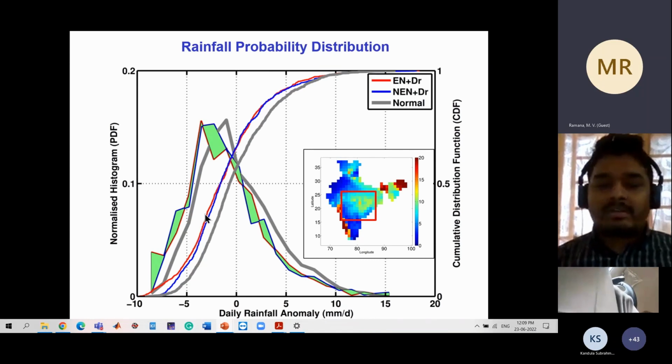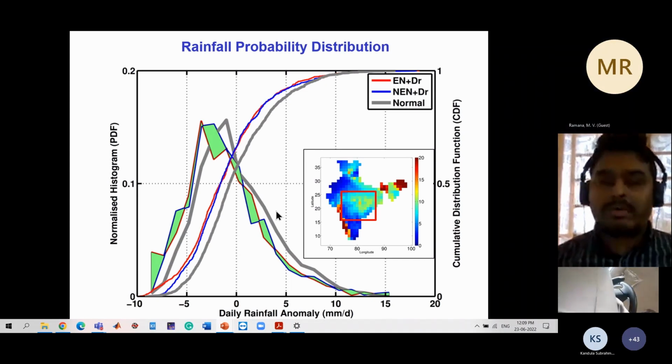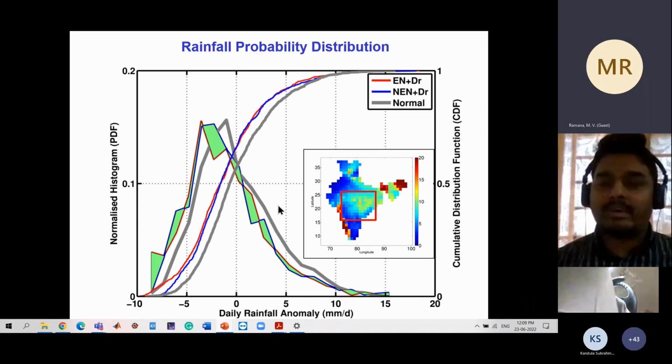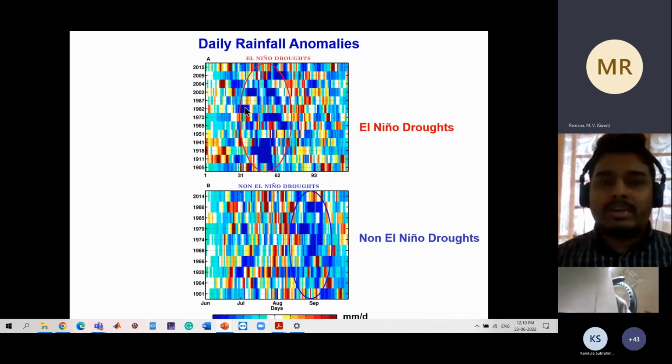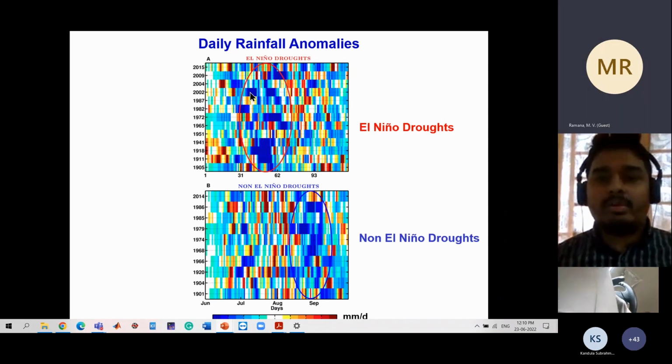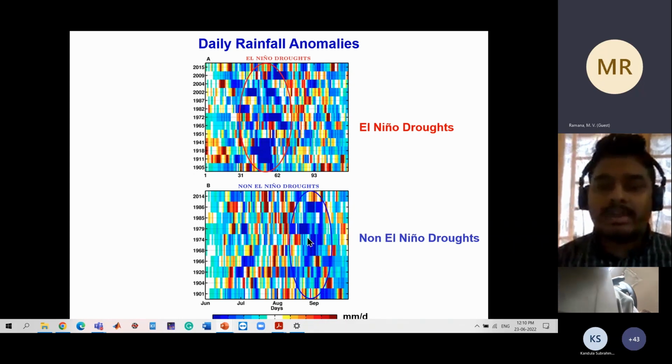What we next did to look at these drought years in finer detail was look at the daily anomalies of each of the years. In the first category we show the daily rainfall anomalies for El Nino drought years, and the second category are the non-El Nino drought years. What we see is that these strong blue periods are basically the break periods. For El Nino droughts, most of the breaks happen during the peak monsoon period when we receive most of the rain, that is July and early August. On the contrary, for non-El Nino droughts, most of the break periods happen in the later part of the season and continue through September.